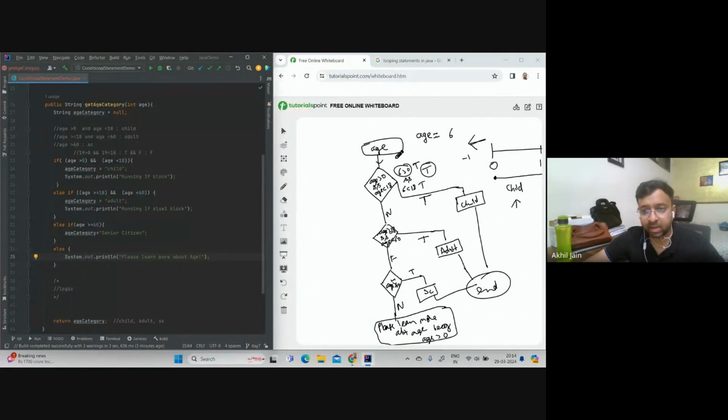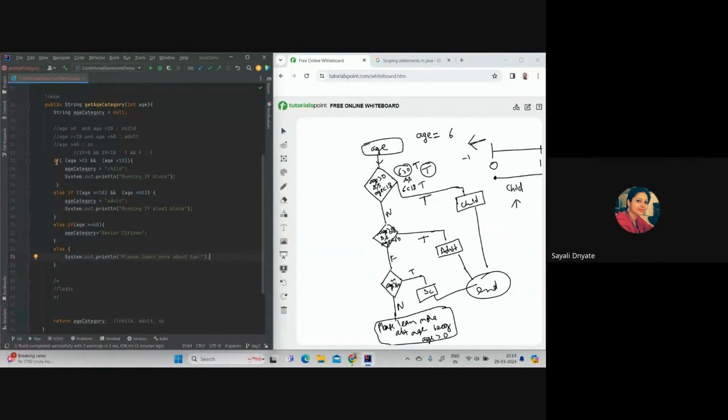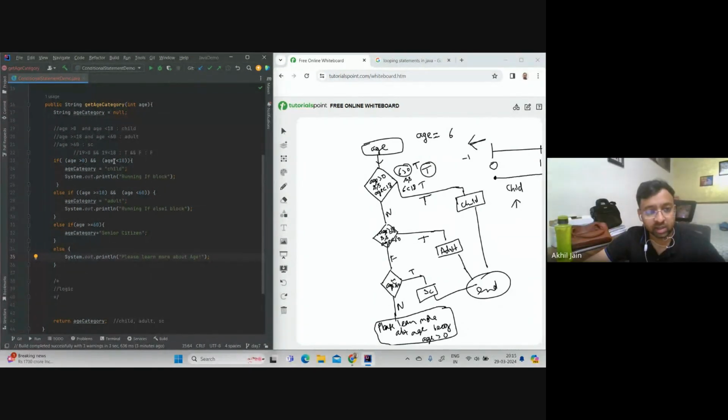See, we are accepting age as an input, right? Then we are making the first check: if age is greater than 0 and age is less than 18, which is this block. And if it turned out to be true, then print child. So here we are printing child, right? But if this condition did not turn out to be true, then it will skip this part. And since we have the other condition to be checked, it will go inside this. If this turned out to be true, it will run this. If it did not turn out to be true, it will again skip this part and then move next, which is here, right? Similarly, like age greater than 18 and all.